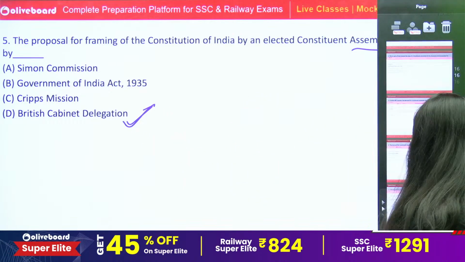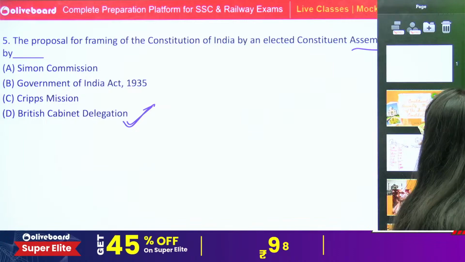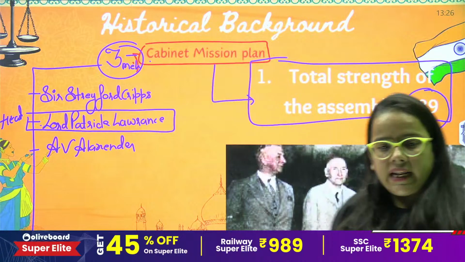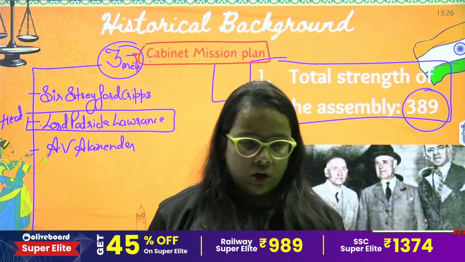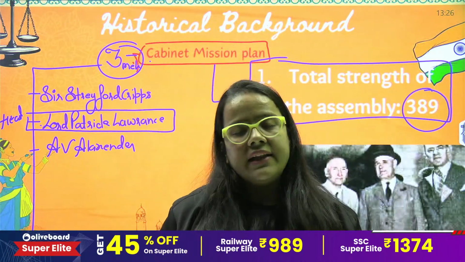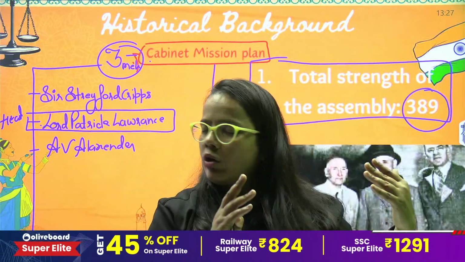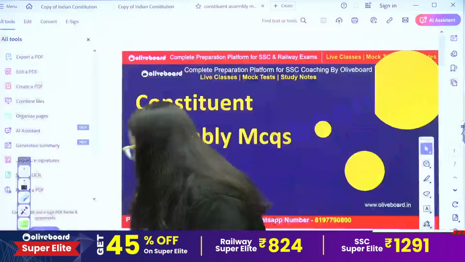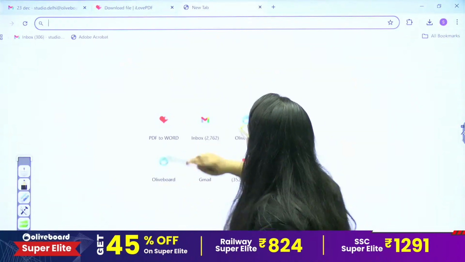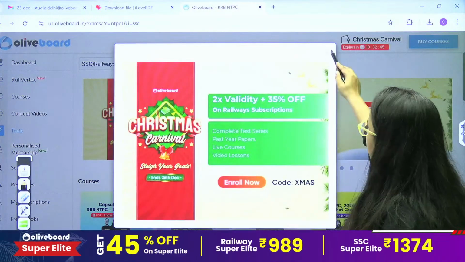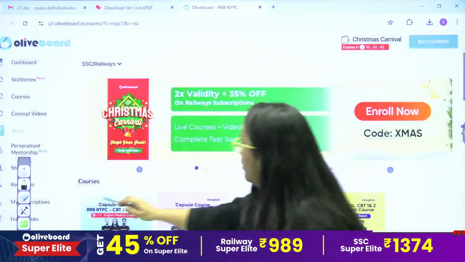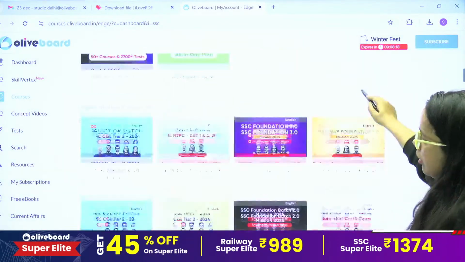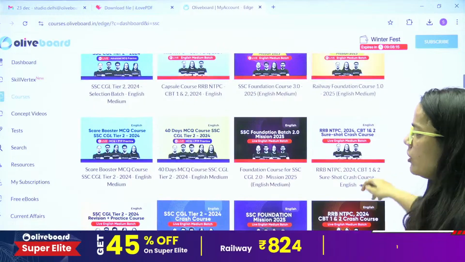Okay. So here we have completed this session, everyone, with the complete theory of the Constituent Assembly as well as the question part. On a daily basis, we will pick one topic of polity and other subjects, and then attempt the theory part as well as the question aspect.